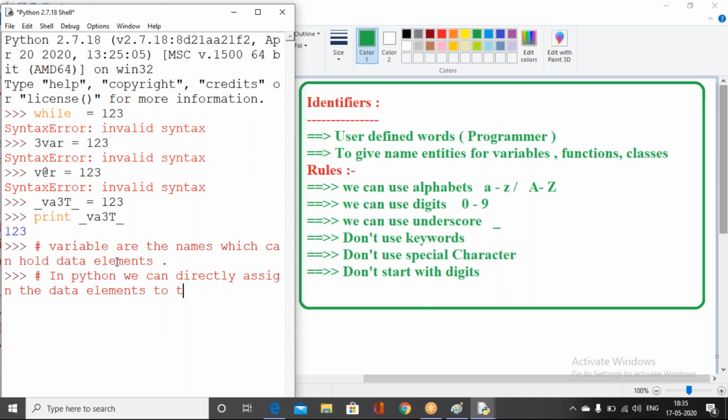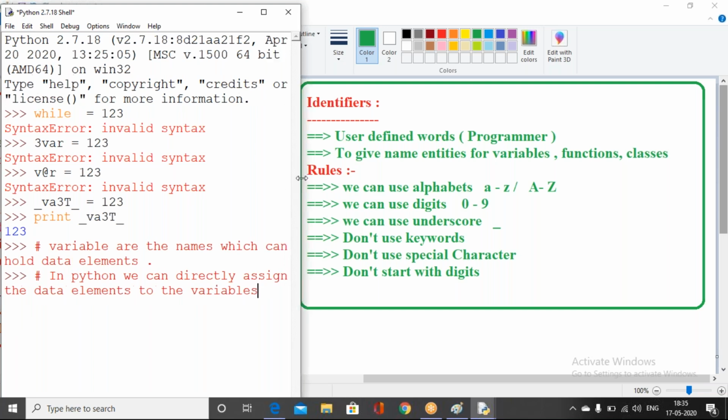We can directly assign the data to the variables. That is exactly what variables are in the Python programming language. Take this screenshot for reference purposes. Is it clear?